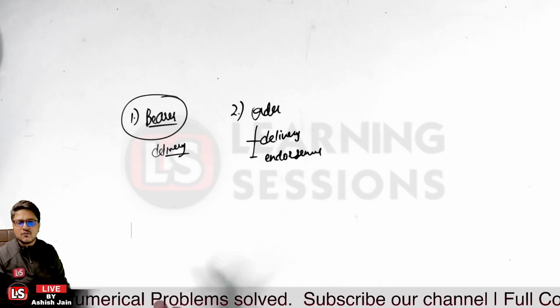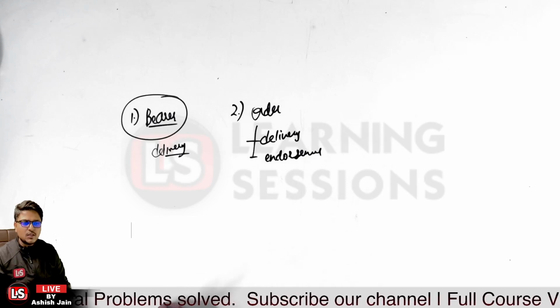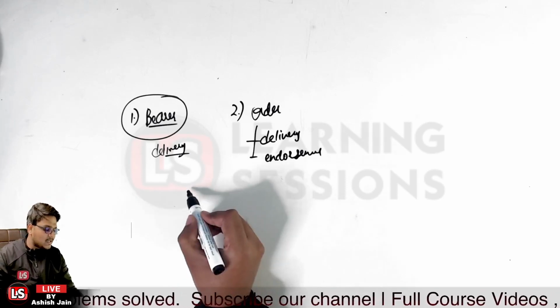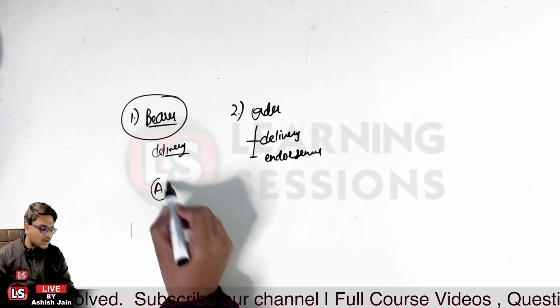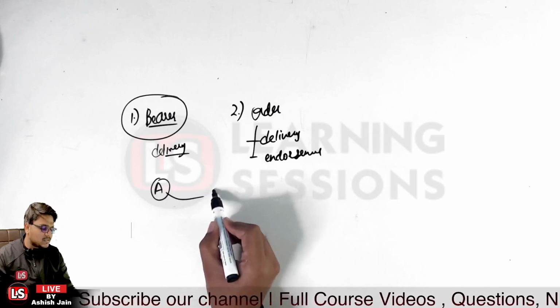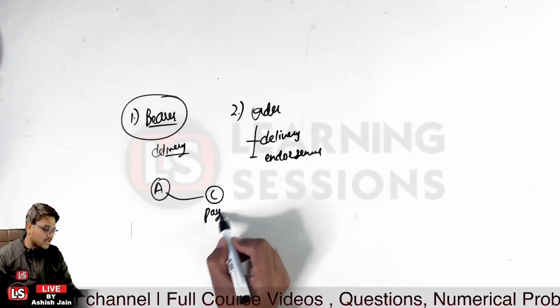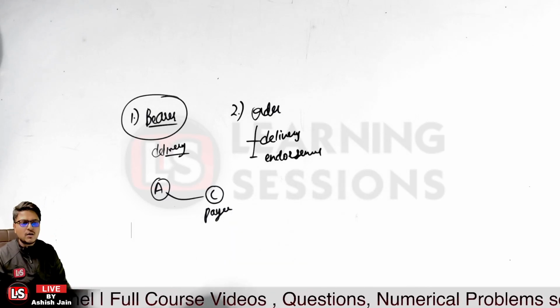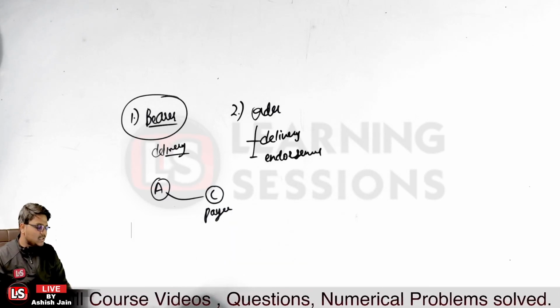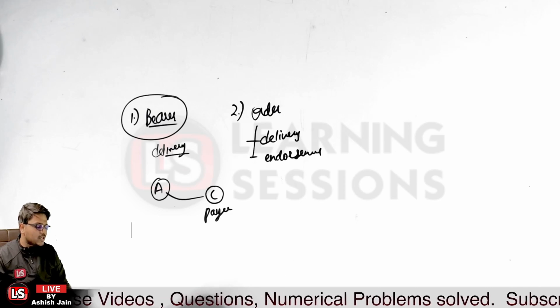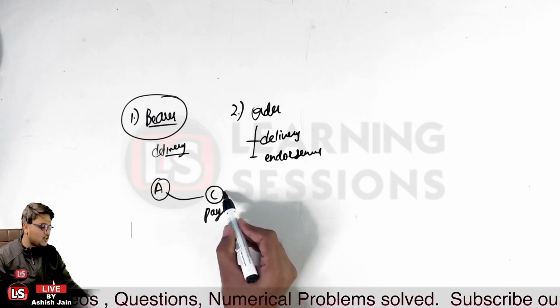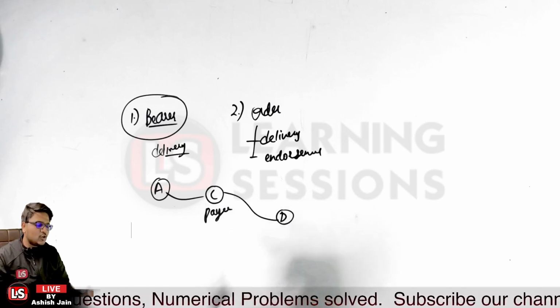So either on the face of the instrument or at the back of the instrument, you simply mention, let us take the case that person A has drawn a check in the name of person C. So person C is the payee over here. An order check has been drawn. Person C has negotiated this order instrument by endorsing it to person D.